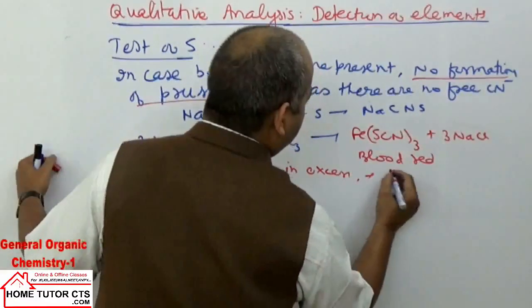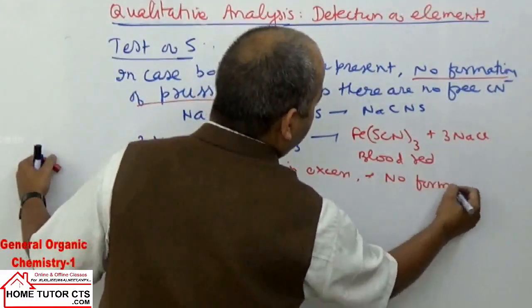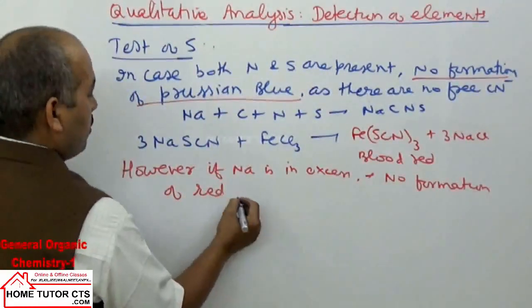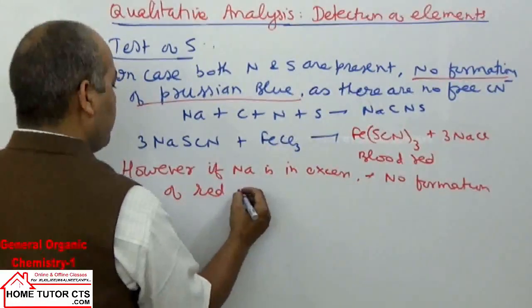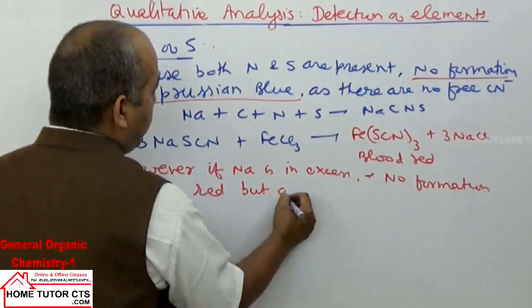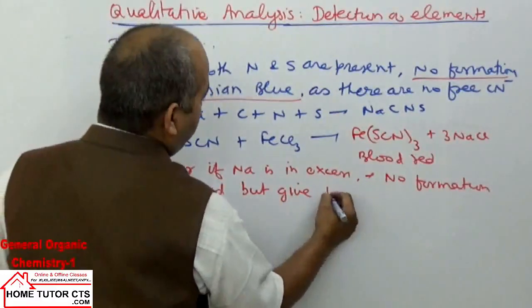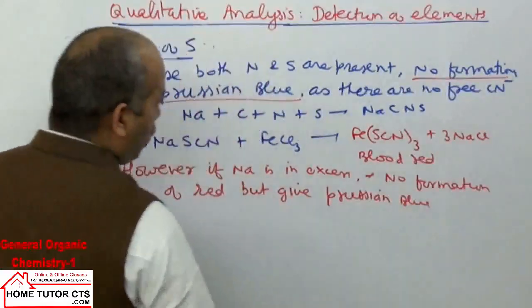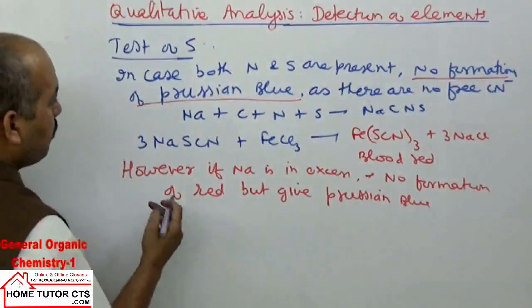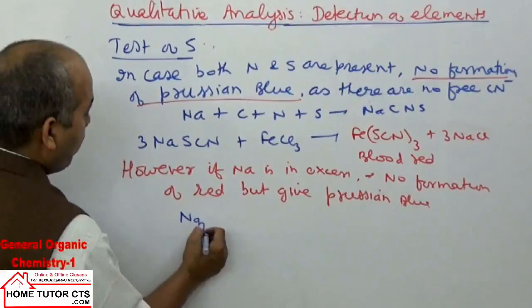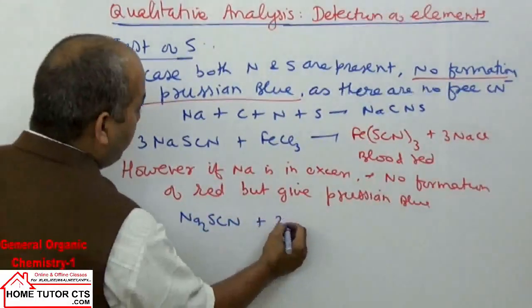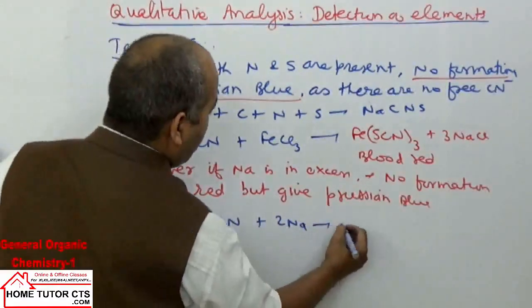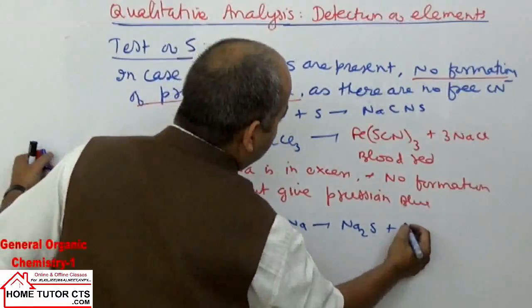There is no formation of the blood red solution, but it gives Prussian blue, because if I take excess sodium, the compound sodium thiocyanate, NaSCN, decomposes to form Na2S plus NaCN,